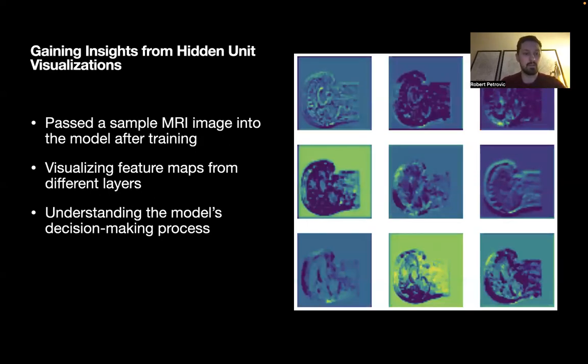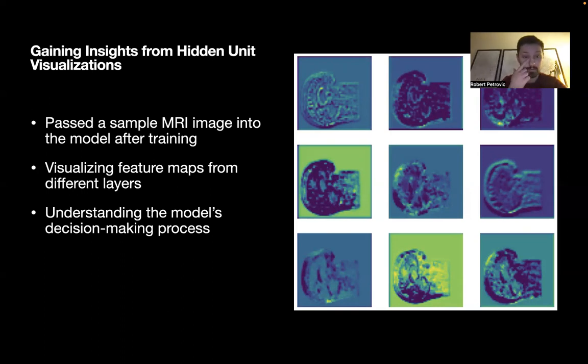So then I wanted to go into visualizing the hidden units. To better understand how my model processes the MRI images and identifies features for making predictions, I visualized the hidden units within the model. By examining the feature maps from different layers of the truncated ResNet 50 model, I was able to get insights into the model's inner workings and the types of features it focuses on during the decision-making process.